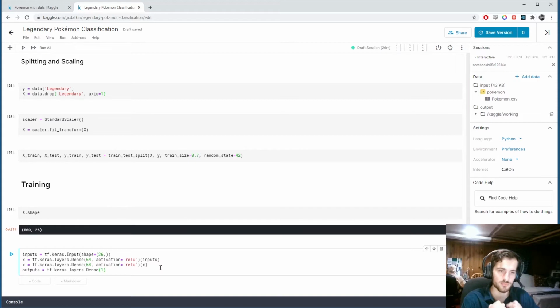So how probable is it that this Pokemon is legendary? That's going to be that one activation, and that will have a sigmoid activation. So it will take a value between 0 and 1. And we're passing an X here.